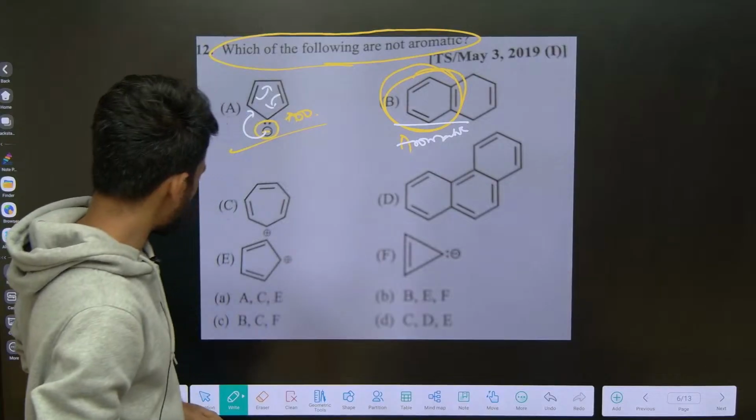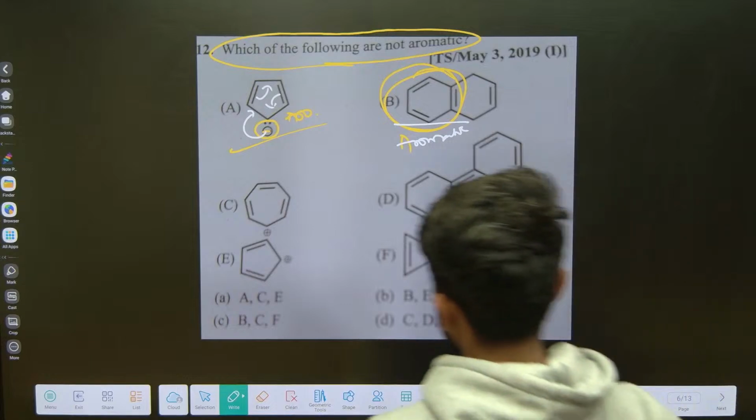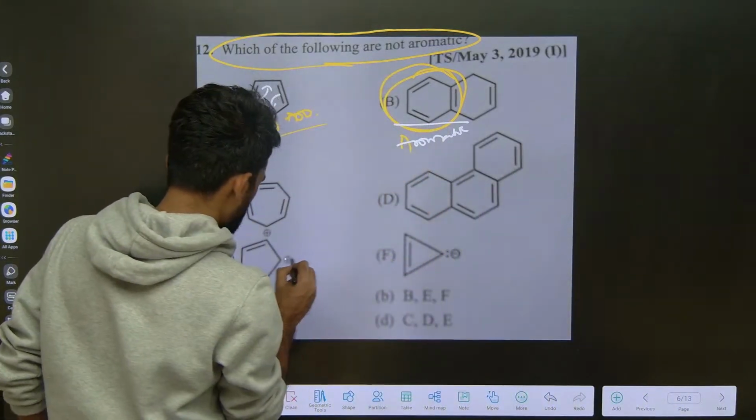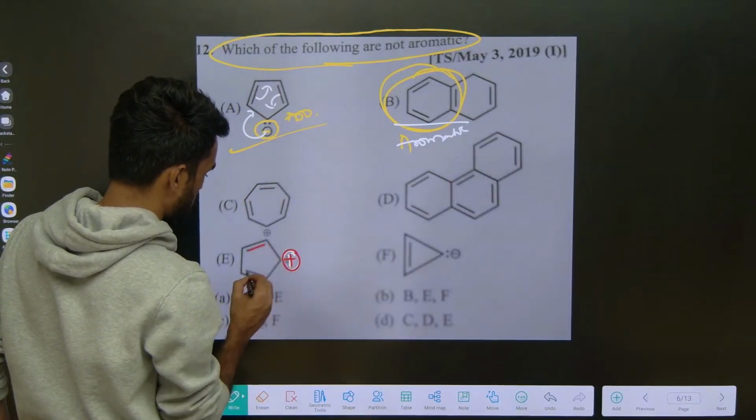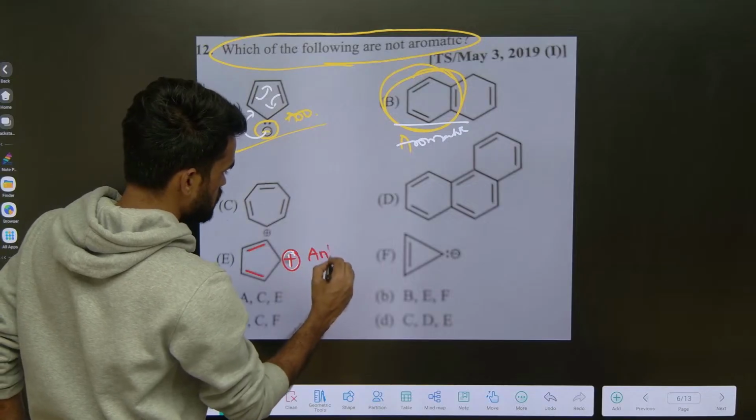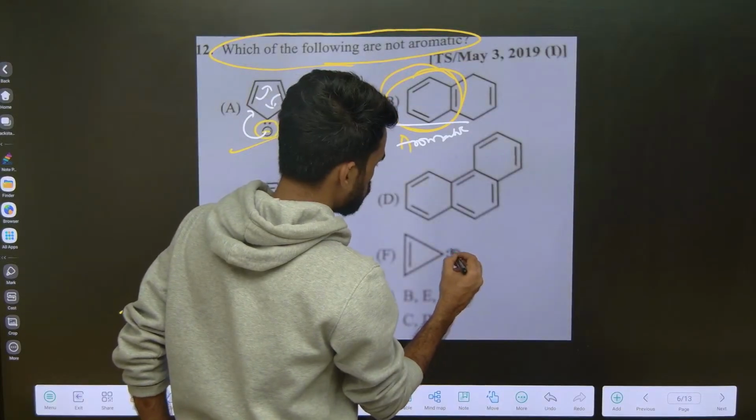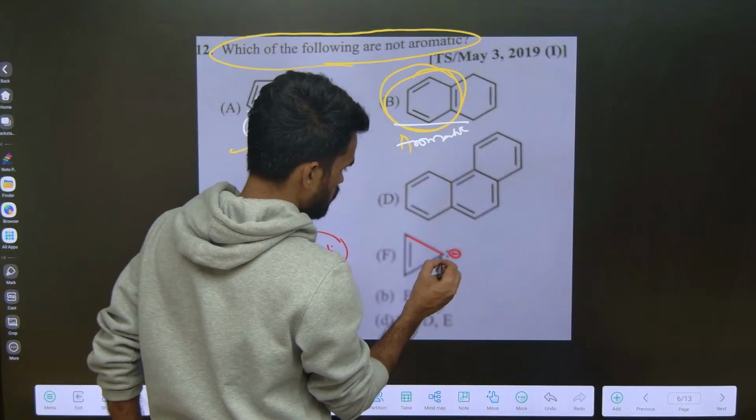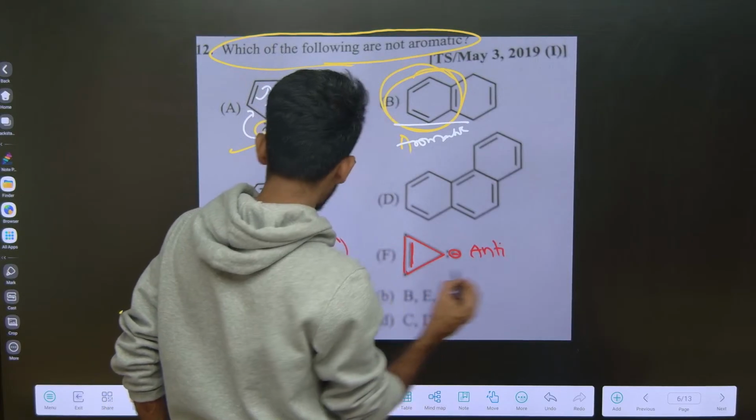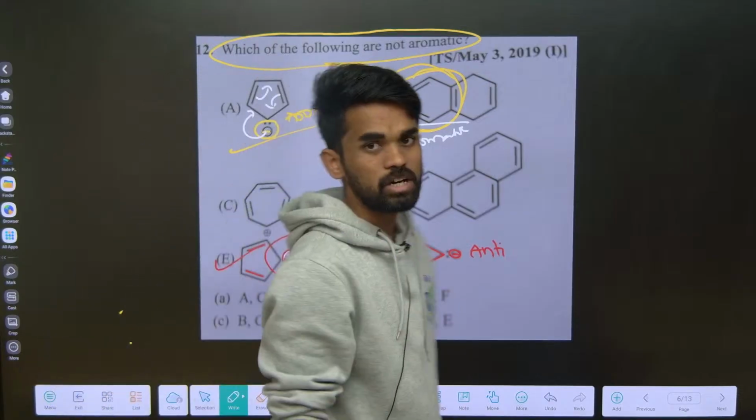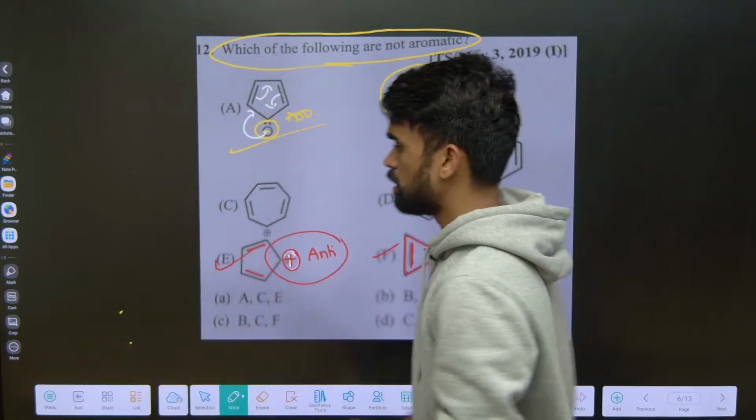Okay, next what about this structure? Here you have a positive charge. Whenever there is a positive charge in the given ring, as in the cyclopentadienyl cation, this is anti-aromatic. So this is not aromatic, this is anti-aromatic. Here you have a negative charge. See, pi electrons are there with a negative charge, this is also anti-aromatic. So you can say E and F are the anti-aromatic compounds in the given structures. Okay, that's it.